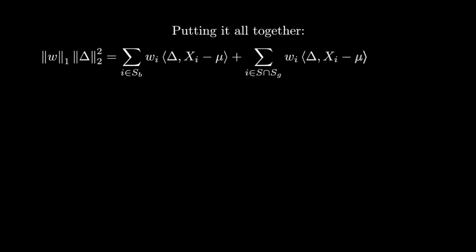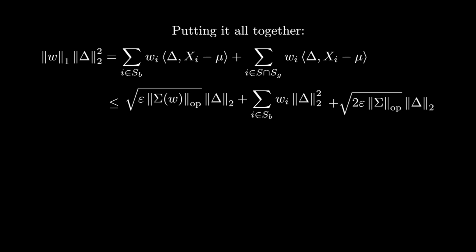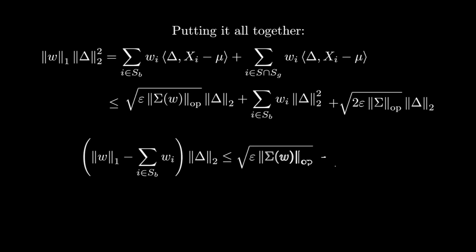Let's put it all together. We originally had the following equality. We upper bounded the first term by this, and the second term by this. Moving the second term on the right hand side over, and cancelling a factor of the L2 norm of delta, we get the following expression.